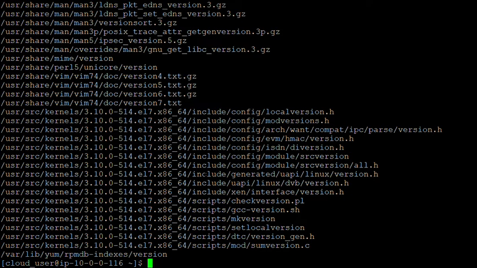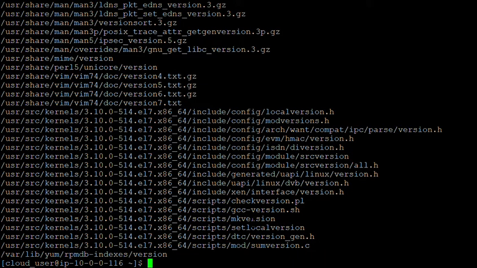So let's go ahead. We have seen the use of the find command, as well as the locate command.